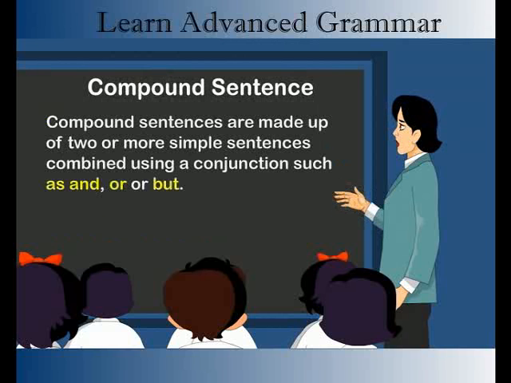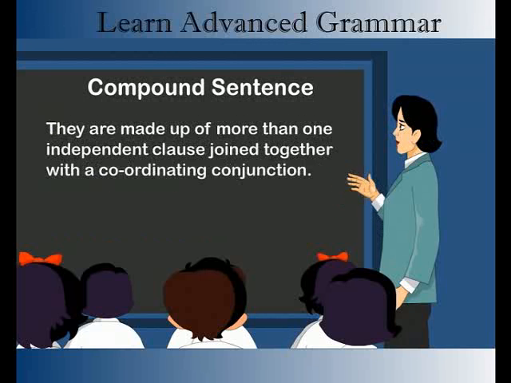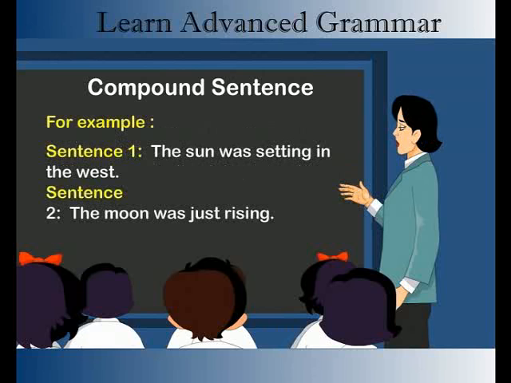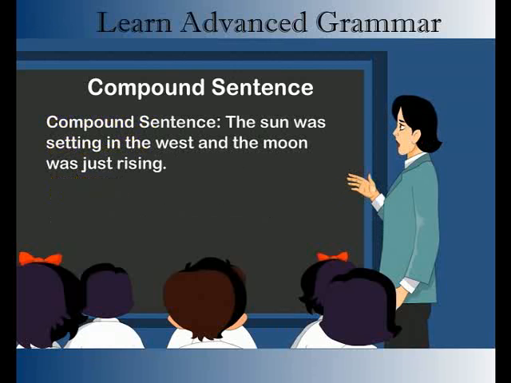Compound sentence. Compound sentences are made up of two or more simple sentences combined using a conjunction such as and, or, but. They are made up of more than one independent clause, joined together with a coordinating conjunction. For example, sentence 1: the sun was setting in the west. Sentence 2: the moon was just rising. Compound sentence: the sun was setting in the west and the moon was just rising.